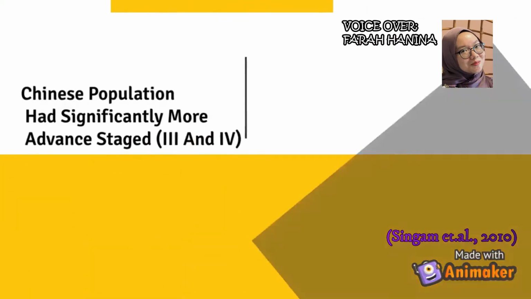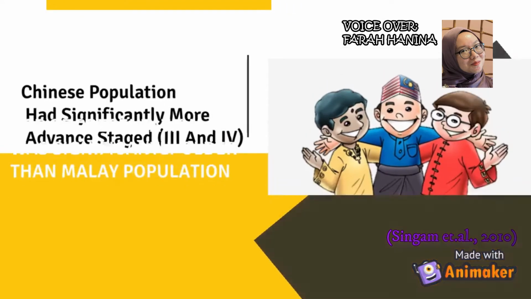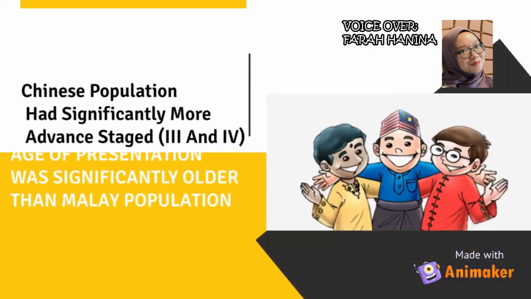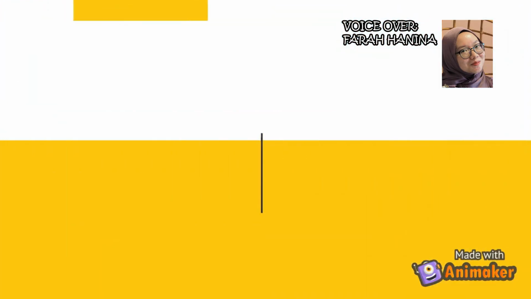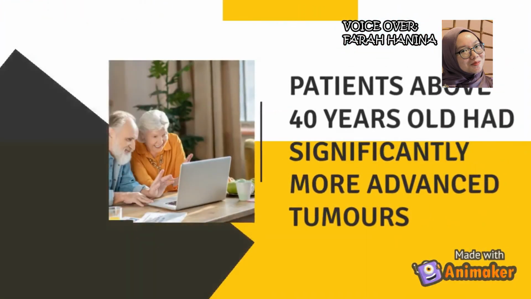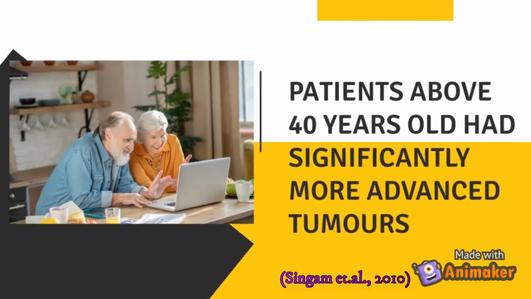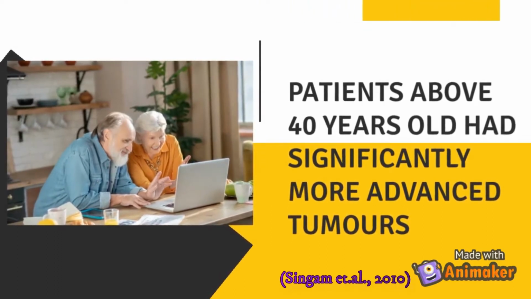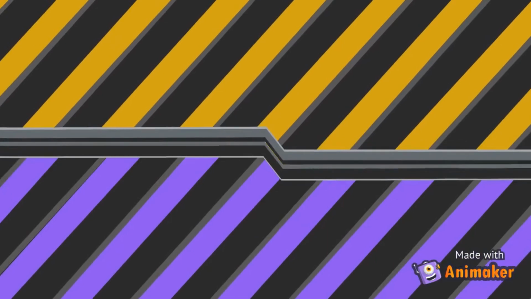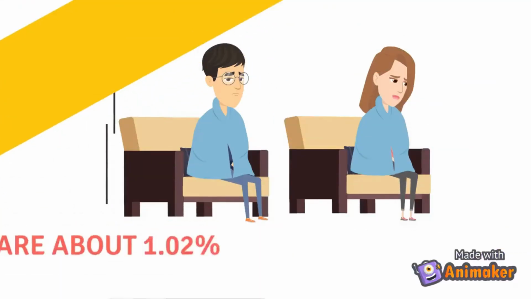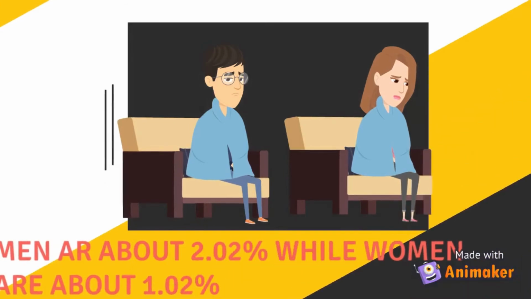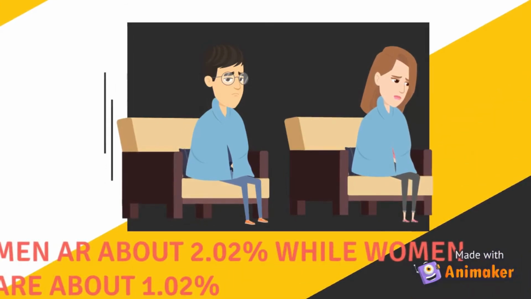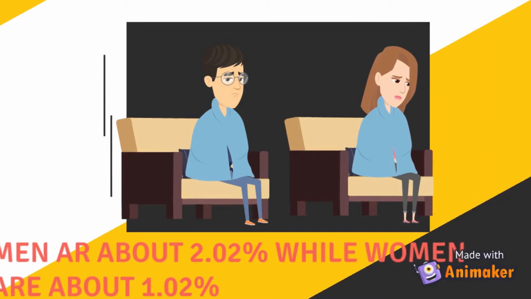However, they found out that the Chinese population had significantly more advanced age, and their mean age was significantly older than Malay. Patients above 40 years old had significantly more advanced tumors due to the cultural background and belief of the older generation who seek alternative therapy first. The lifetime risk of developing kidney cancer in men is about 1 in 46 while in women it is 1 in 82, due to the different risk factors.